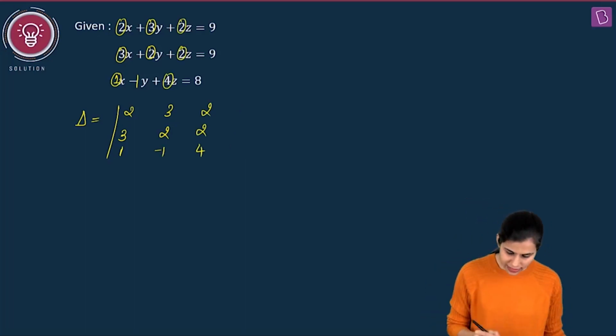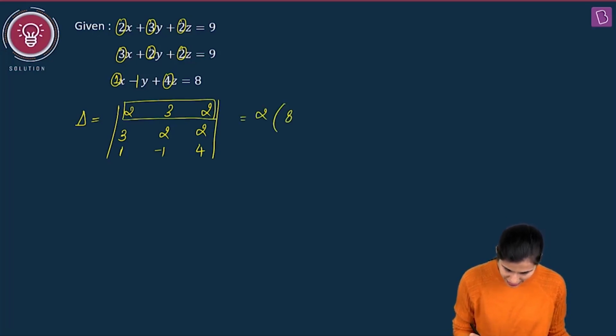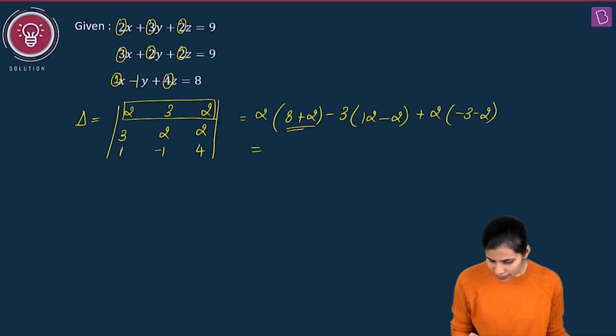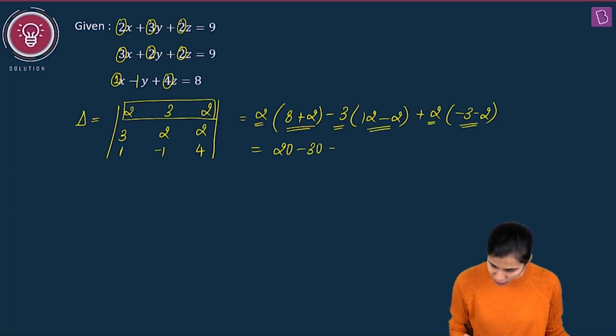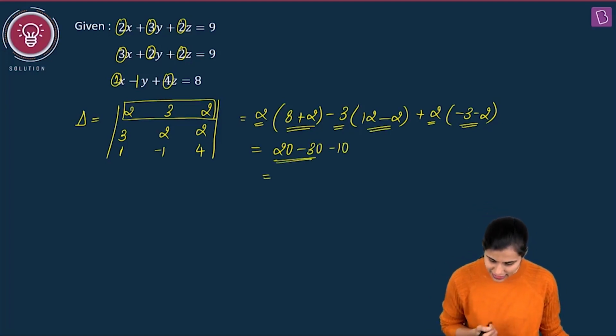Alright, let's calculate this. I'm going to expand it using the first row. What does this give me? 2 into 8 plus 2 minus 3. Then I have 12 minus 2 plus 2. And lastly, I have minus 3 minus 2. So this boils down to 10 into 2, that is 20. Minus 3 into 10, that is minus 30. Minus 5 into 2, that is minus 10. So what is this? 20 minus 30 gives me minus 10. Minus 10 minus 10 is minus 20.